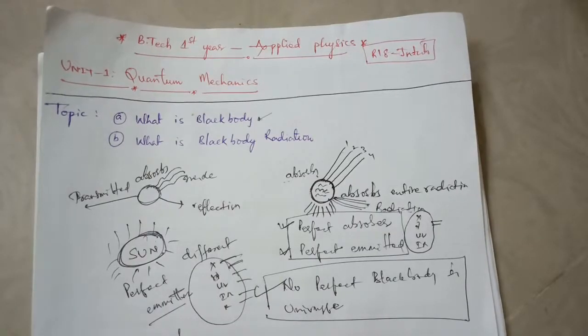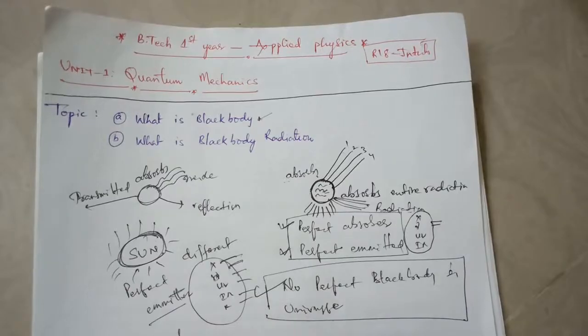This object may act as an ideal black body. Then we say this is the Ferry's black body.